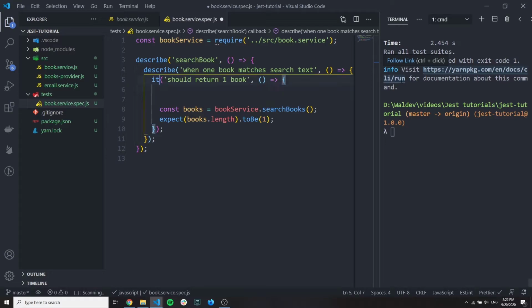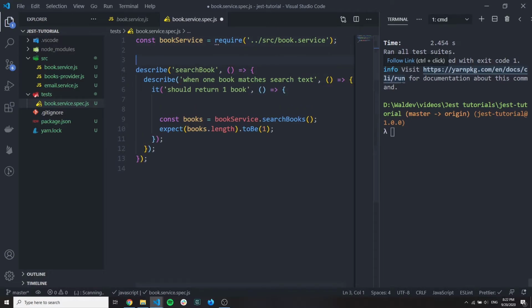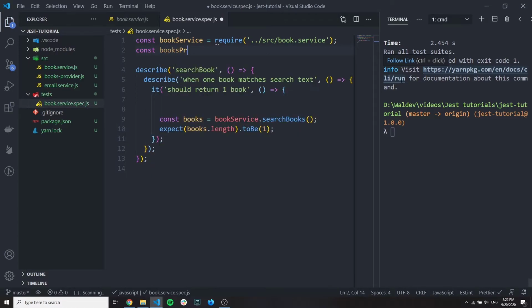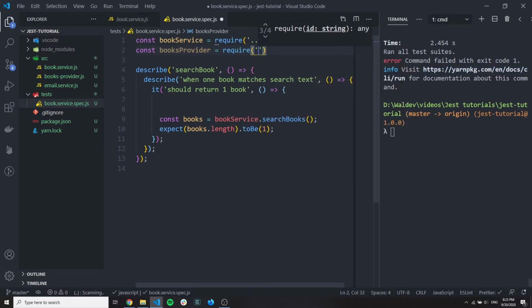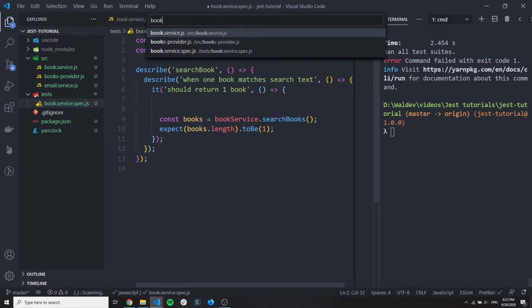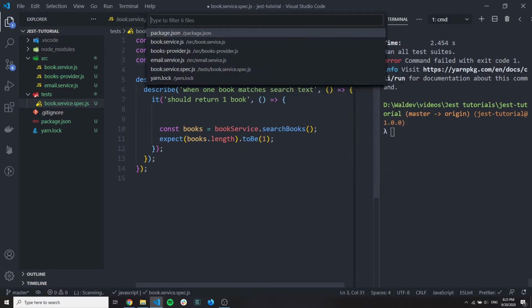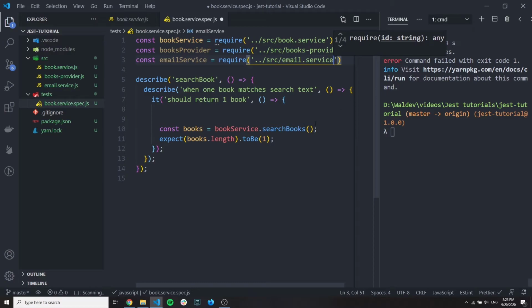So what we want to do is import the books provider, all our dependencies, from books provider, and let's also declare the email service here, and we mock them both.